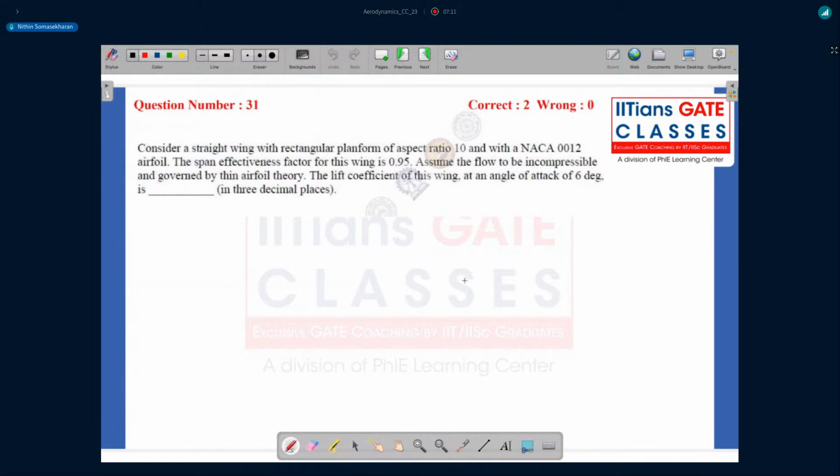So what they're saying is that you have a wing with a rectangular planform, which means you have the same chord length at every span-wise location. The aspect ratio AR here is 10. All right, it's a NACA 0012 airfoil.